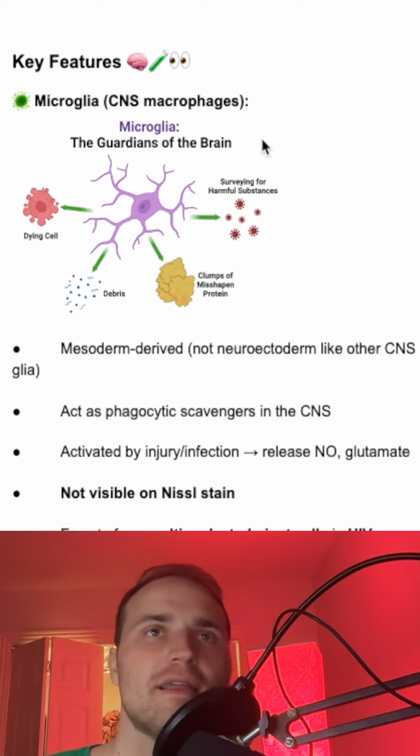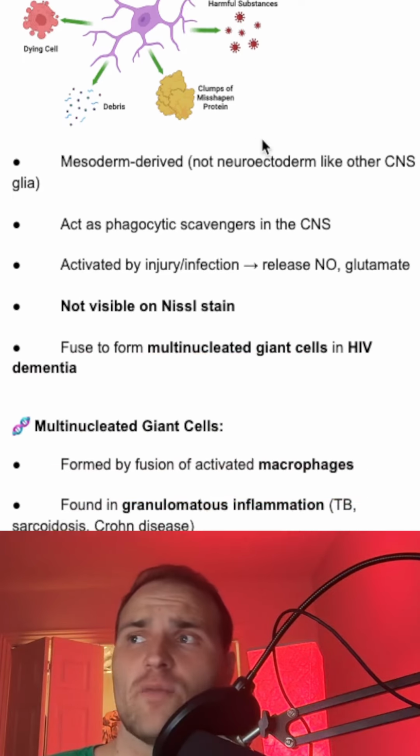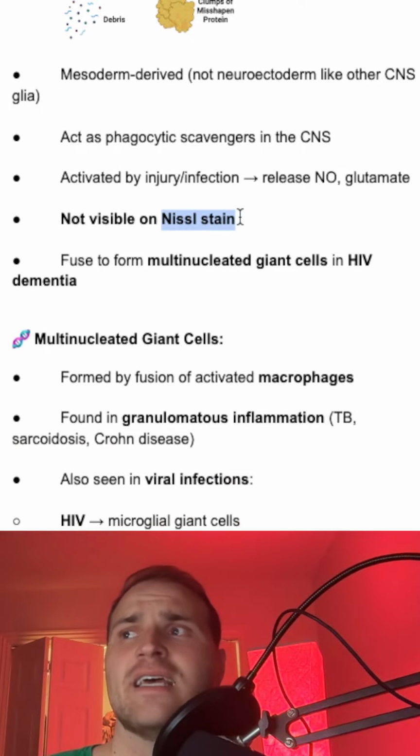You won't see them on an H&E stain. Why? Because they don't have the rough endoplasmic reticulum, and that's what an H&E stain scans for.